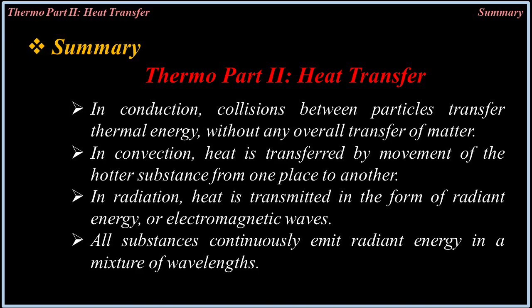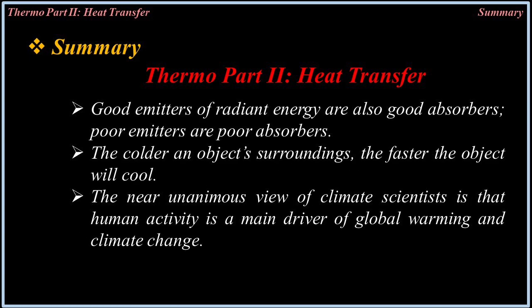All substances continuously emit radiant energy in a mixture of wavelengths. Good emitters of radiant energy are also good absorbers. Poor emitters are poor absorbers. The colder an object's surroundings, the faster the object will cool. The near unanimous view of climate scientists is that human activity is the main driver of global warming and climate change.